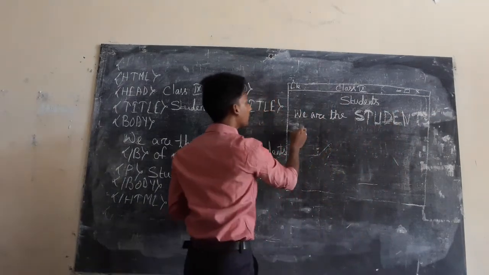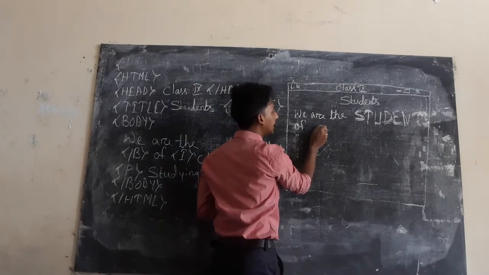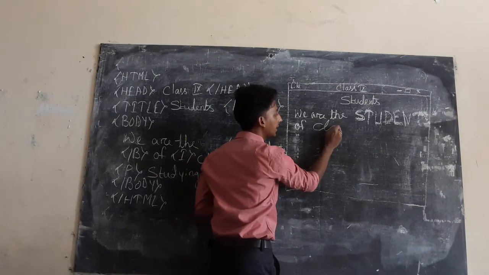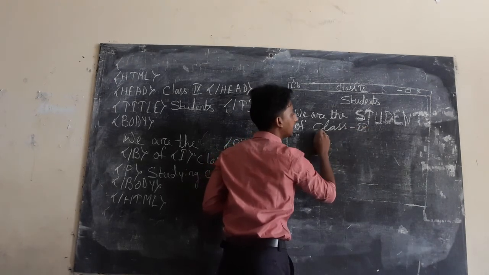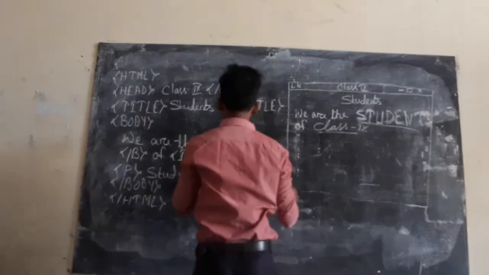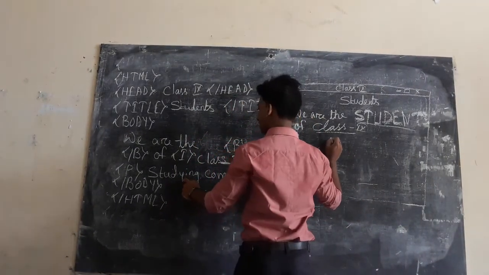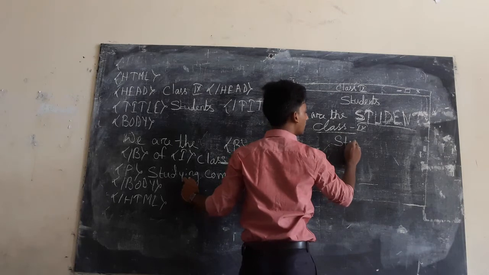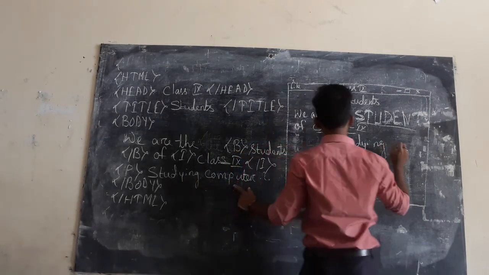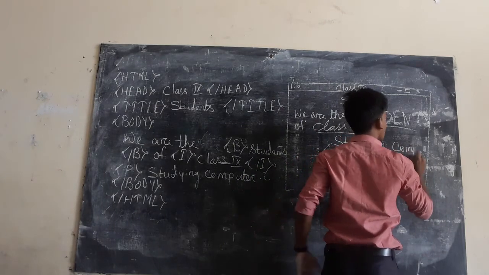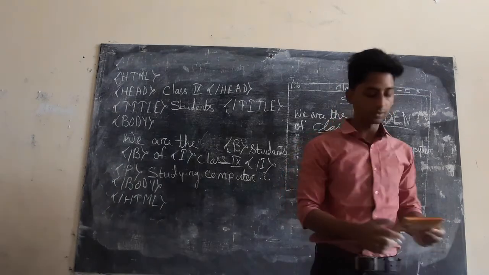Students, you will understand. Students of. Then class 9 will come in the italic. CLASS. Class then 9. This comes in italic. Okay, this one and this one you have to see. Class 9. Okay, then this paragraph is we start studying. We will start from here. Understood or not? New paragraph. Studying computer. Understood? Now, you understood this one?